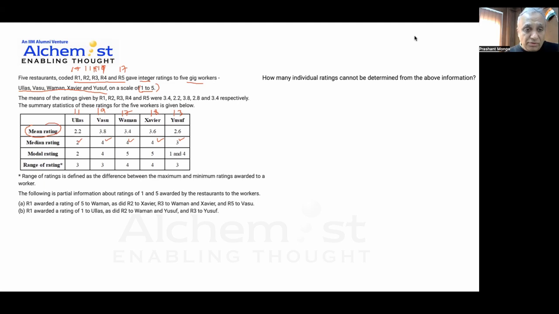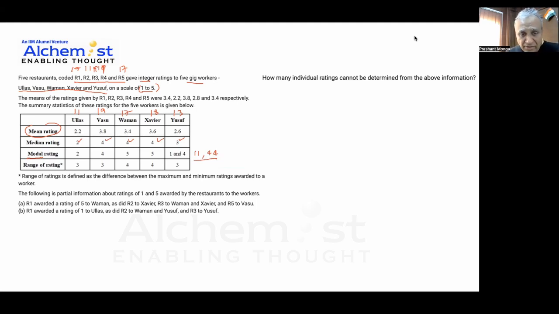For the mode, it means the highest frequency value, the one that occurs the most. Since there are 5 ratings and the modal rating is given as 2, I can say there were at least 2 twos, because other ratings would have occurred only once anyway. The one occurring the most often is 2. So there are at least 2 twos, at least 2 fours, at least 2 fives for Xavier, and 1 and 4 for another. In this case it is very simple, because there are only 5 ratings, so there are exactly 2 ones and 2 fours. That is the third piece of information we get to know.